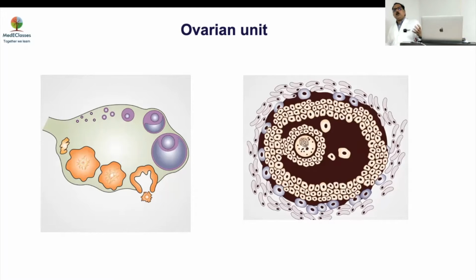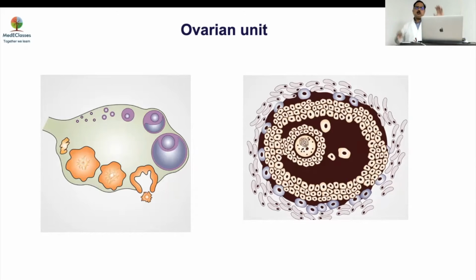When we talk about the follicle, it has the oocyte, which is the germ cell, surrounded by the granulosa cells, and on top of that you have the theca cells. The theca cells, on the periphery, produce androstenedione, which is then shunted towards the granulosa cell, which converts it into estradiol, supporting the oocyte, which will have all the functions in that regard.